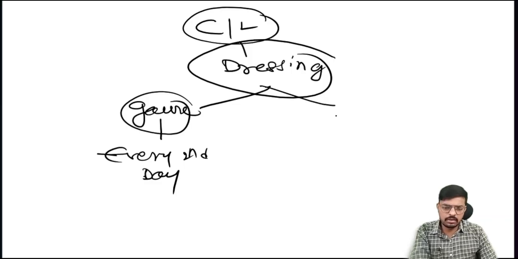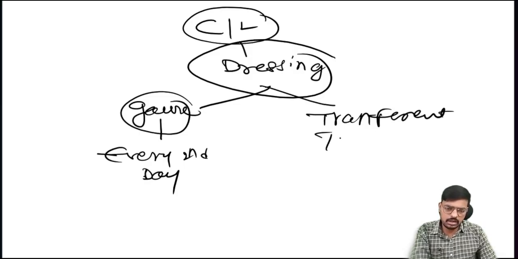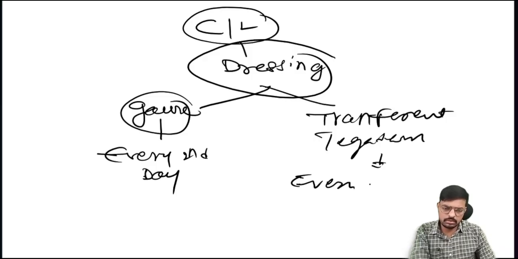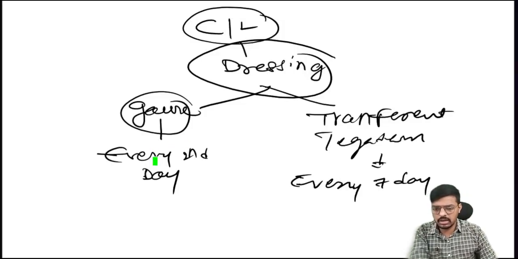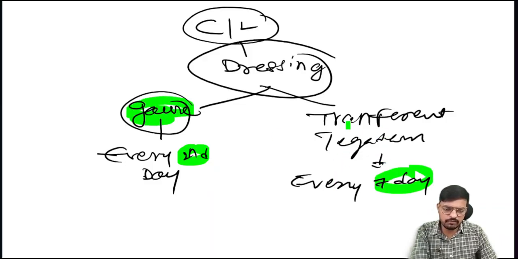If the patient has a transparent Tegaderm, change the dressing every 7 days. So this is the guideline. Every second day for gauze dressings, every 7 days for transparent Tegaderm dressings.